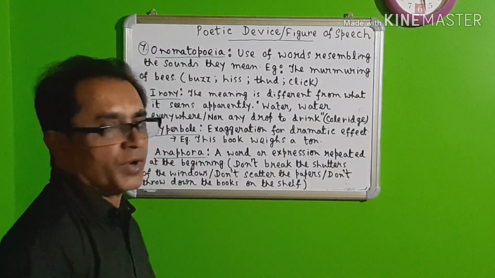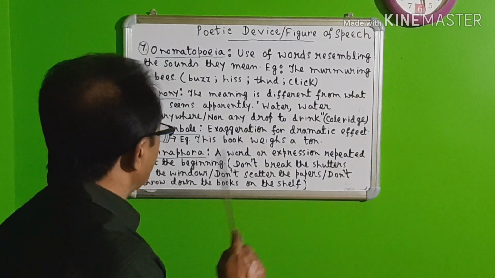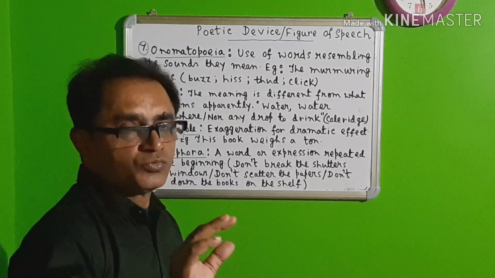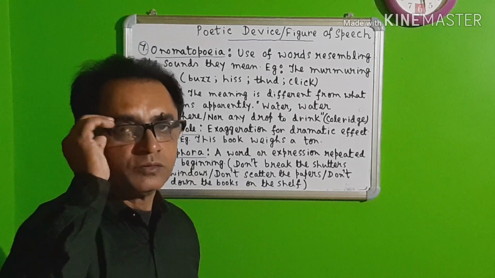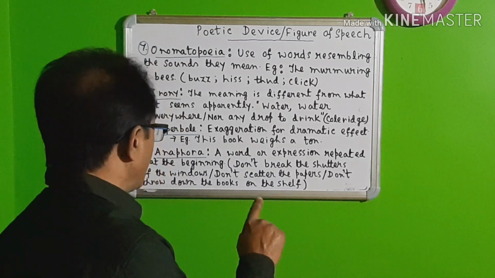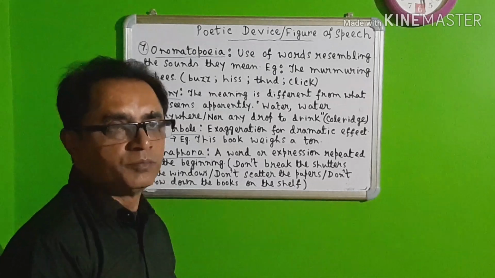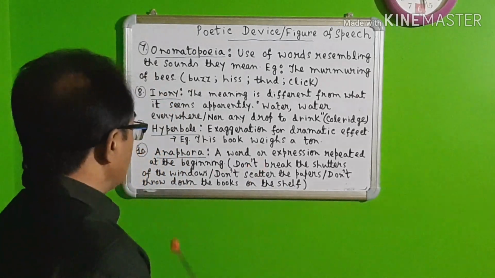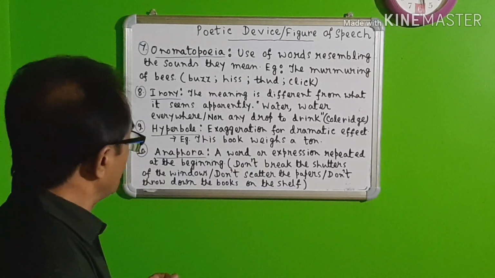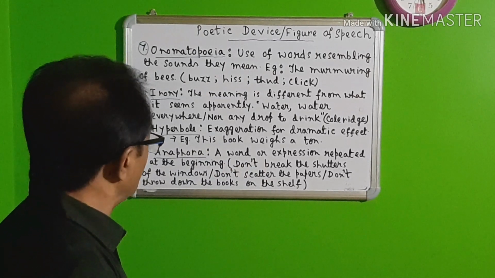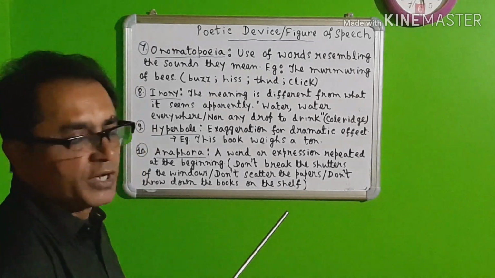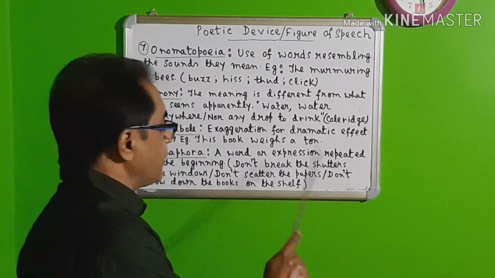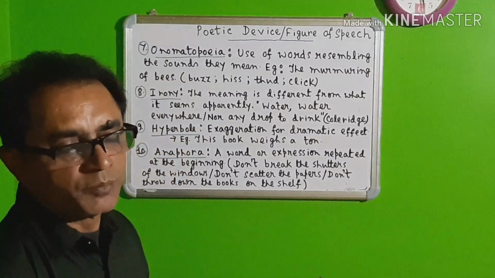Number 10 is anaphora. What is anaphora? A word or expression repeated at the beginning of two or three successive lines. For example, we can take these lines from Subramania Bharati's very famous poem, The Wind. Three lines: "Don't break the shutters of the windows. Don't scatter the papers. Don't throw down the books on the shelf." In these three lines, we have seen that this word "don't" has come three times, at the beginning of the three lines.